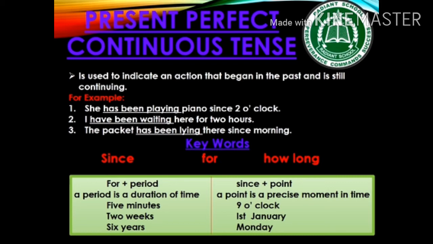We often use for and since when talking about time. For plus period: a period is a duration of time, 5 minutes, 2 weeks, 6 years, etc. Since plus point: a point is a precise moment in time. For example, 9 o'clock, 1st January, Monday, etc.